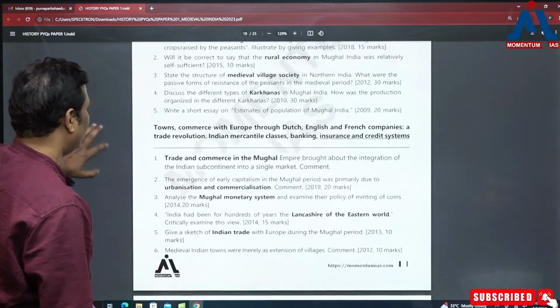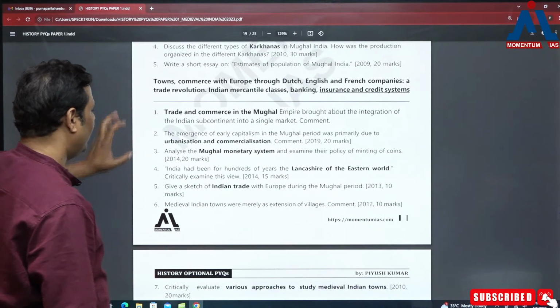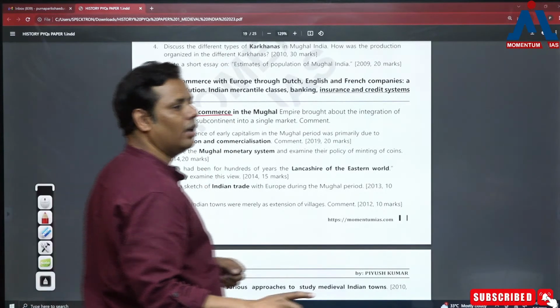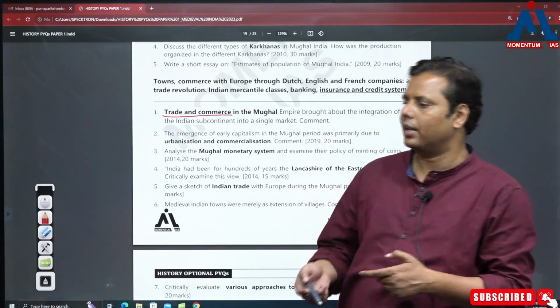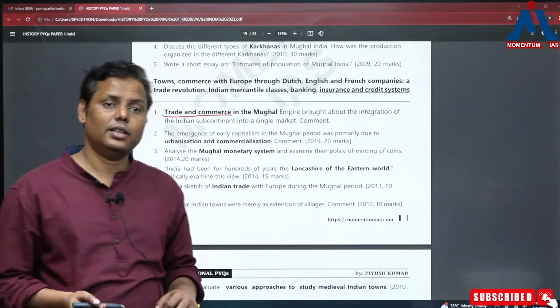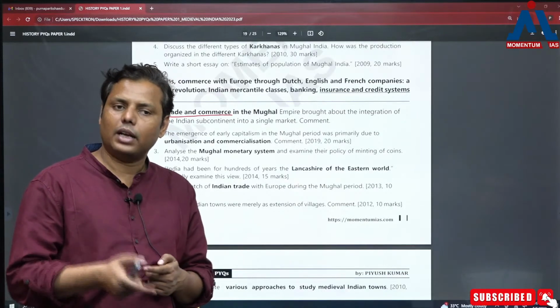In the same way, when it comes to trade and commerce, that's another important dimension. You can find development in trade and commerce, specifically with the presence of the European companies, and you can find some greater changes. So not only the rural economy, but the urban economy was also greatly changing. And again, because of this change in the urban economy, the urban society was also going through a change.